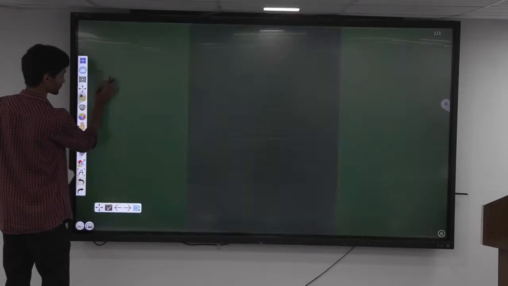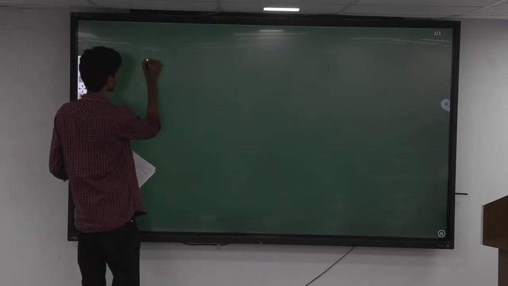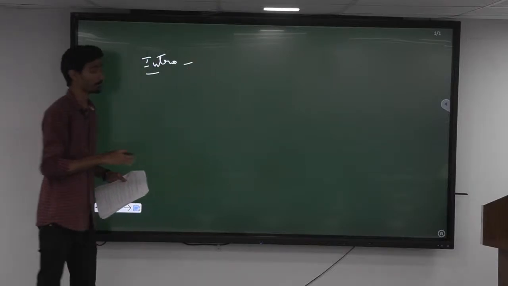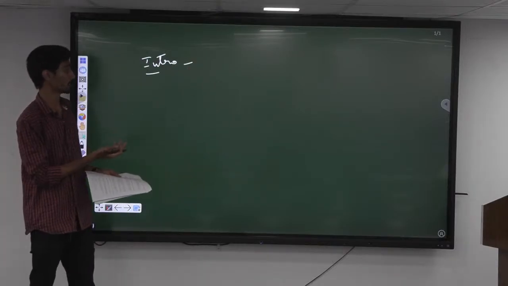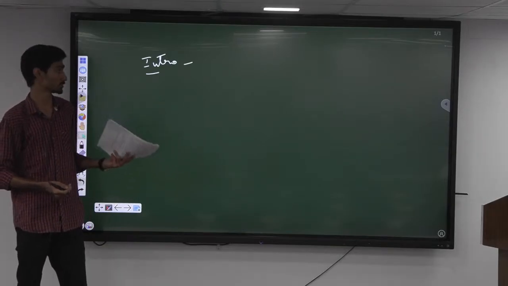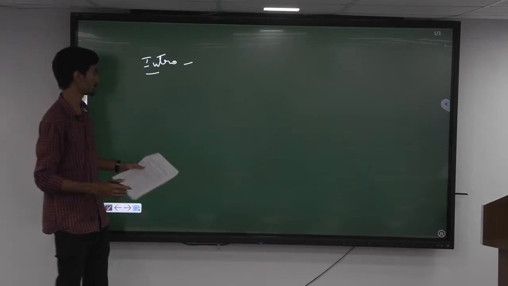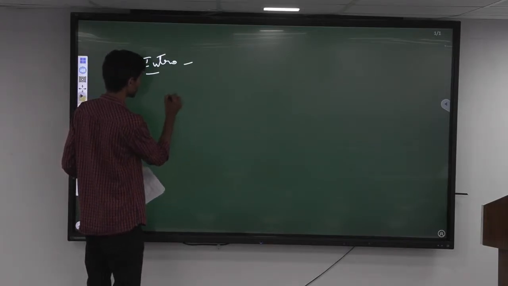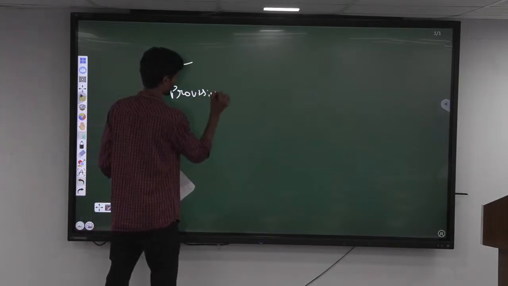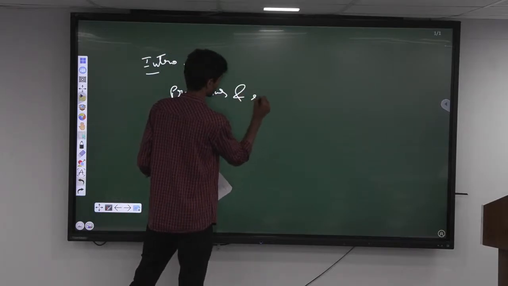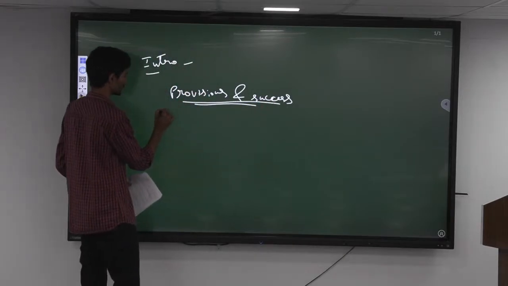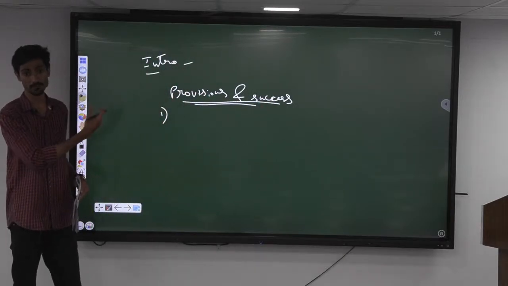So with this question we can start by giving an introduction on RTE, how RTE was introduced in the year 2009 mainly to fulfill the obligations under Article 21A, ensuring free and compulsory education for all children in the age of 6 to 14. Okay, that can be the introduction. Coming to the first part, briefly mention some of the provisions. There is no need to discuss both separately, together only we can discuss. Okay, 3 to 4 points, some of the provisions which have actually been beneficial.